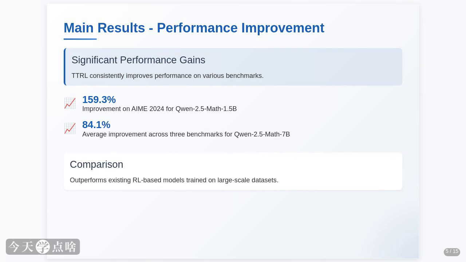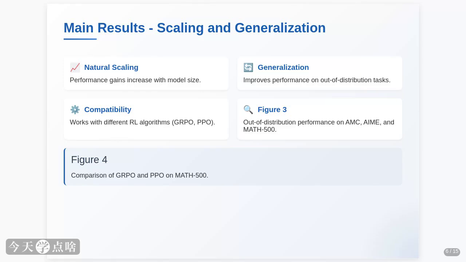Even when applied to the smaller Qwen 1.5B model, it still saw a huge 142.4% jump on MATH 500. On average, across the three tasks, the improvement was a solid 84.1%. What's really striking is that these gains are achieved using only unlabeled test data, and yet, it often beats models trained on massive labeled datasets. This suggests that TTRL is tapping into a powerful source of learning potential that's been overlooked. It's not just about getting better, it's about scaling and generalizing.